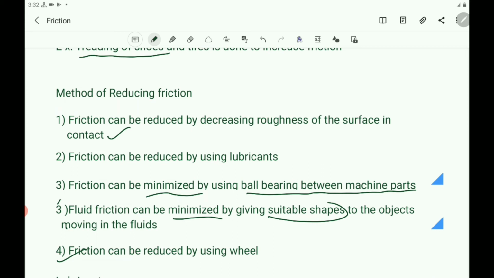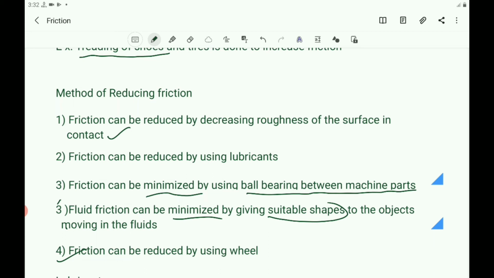And trolley bags have wheels, so you can carry the luggage by using the trolley bags. So by using the wheel you can reduce the friction.